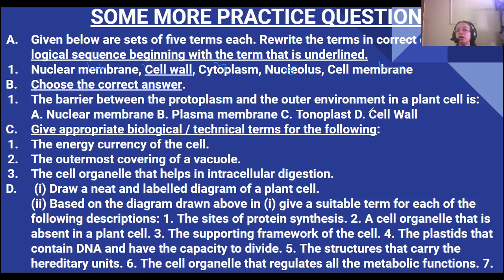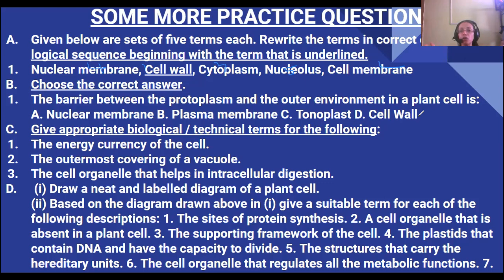The cell wall is not cutting off the outer environment, because the cell wall is non-living, and substances also come in and out of the cell frequently, without any obstruction.